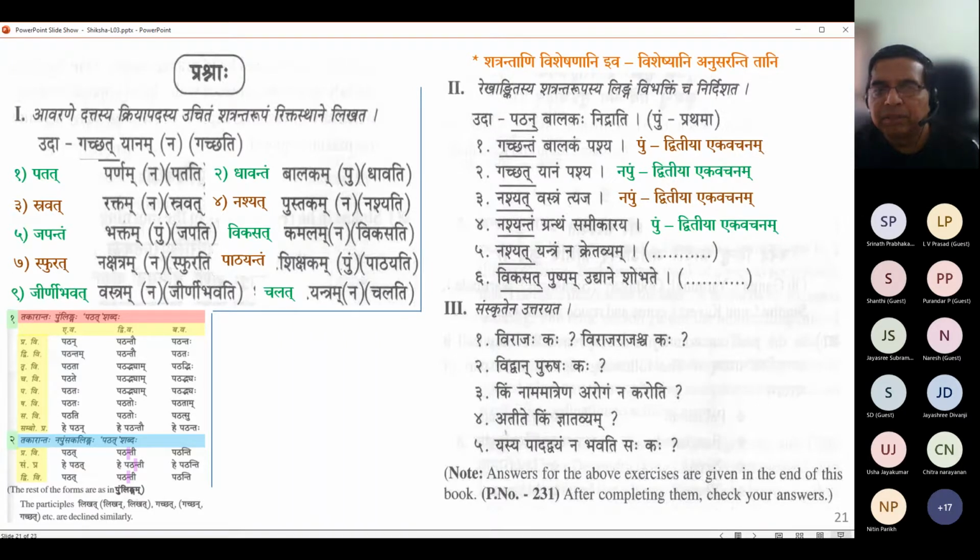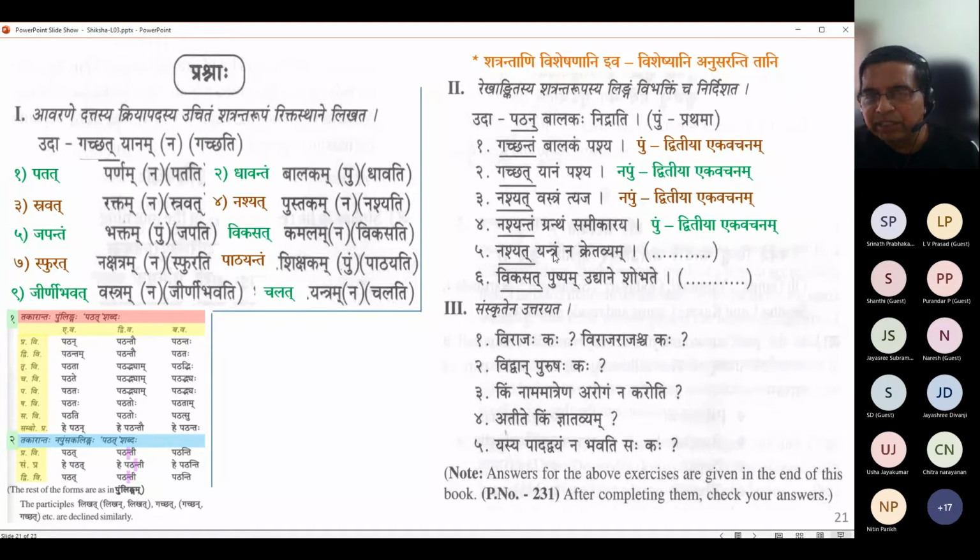This is Pullinga, sir. Yantram is Napumsakalinga. So Yantraha it is. No, Yantram only, in Prathama Ekavachana also. It's a Napumsaka, because how do I know? Even if I don't know Yantra's linga, I know Nashyat's linga. Nashyat is actually a Napumsaka form, see? Napumsakalinga form, sir. Yes. So Yantra is also Napumsaka, and Yantram na Kretavyam.